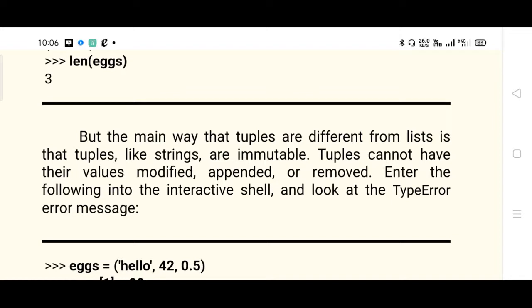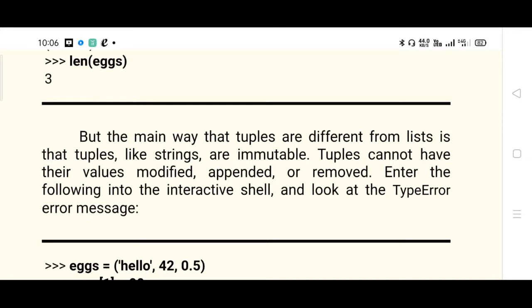In the same way, now we are comparing tuple and list, right? So list is mutable whereas tuple is immutable. Very important topic from this module. You can expect questions like: differentiate between tuple and list, or differentiate between list and string, or compare list, string and tuple.